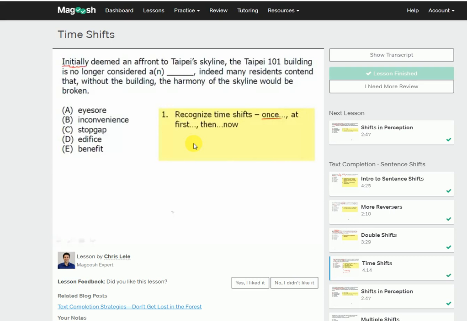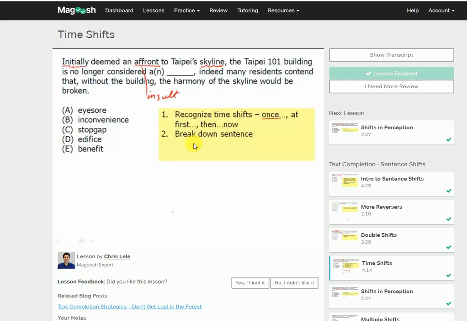We want to break down the sentence, and we see in this first part with the "initially" that it was seen as an affront. You need to know this word, and it could be defined more or less as an insult. Something that's an insult to Taipei's skyline is this building. Now if you look at the next part, it says it is no longer considered a blank.